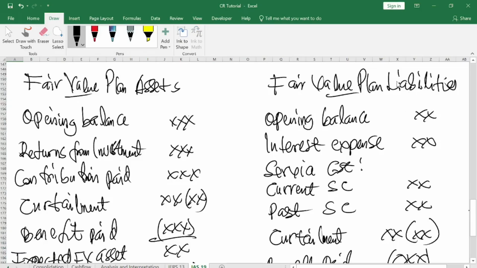Now, when you look at the extreme right, you have fair value plan liability. This stands for the liability due to the employees who are going to benefit from the assets. So all the service the employees are contributing to the firm, you understand, will come here.